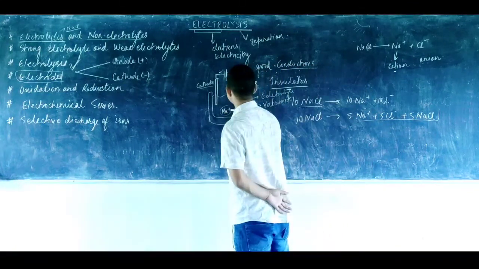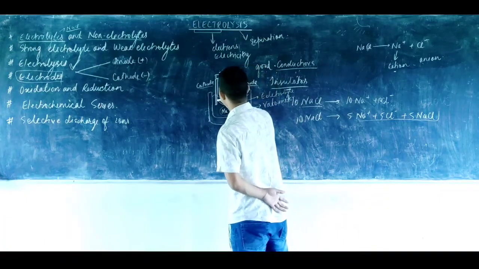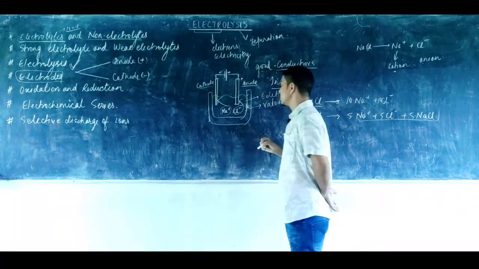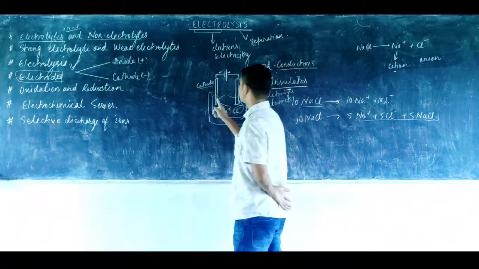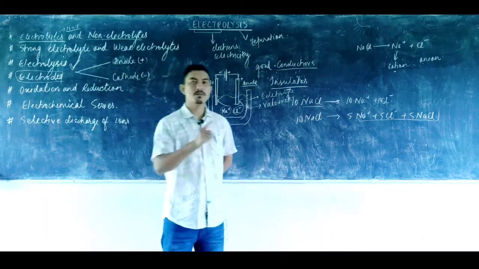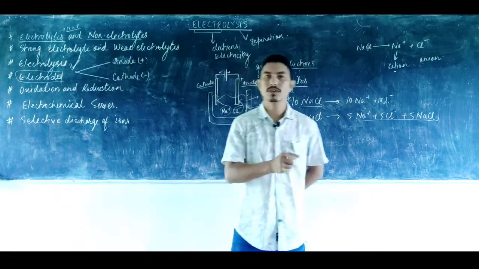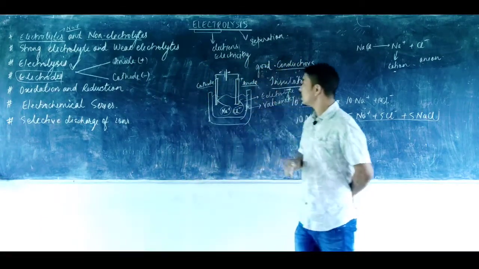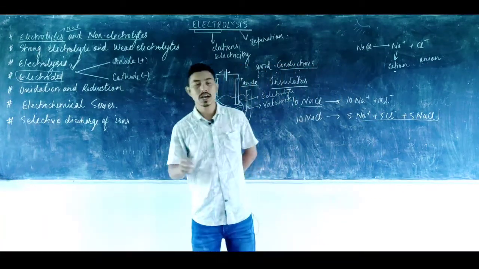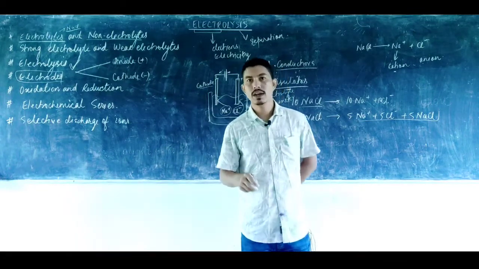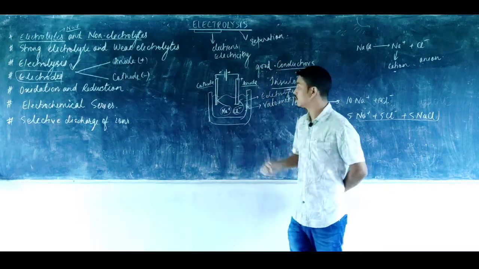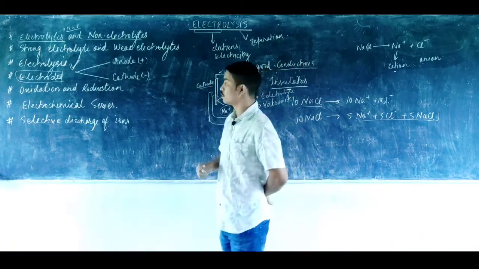So the positive ion will migrate towards the negative electrode, and the negative ion will migrate towards the positive electrode. That means the cation will migrate towards the cathode and the anion will migrate towards the anode. It's very easy to remember: A goes towards A and C goes towards C. So these are the basics of the chapter on electrolysis: the electrolyte, cathode, anode, cation, anion, and which ion migrates towards which electrode during electrolysis. It's very important for you to remember all of these points.